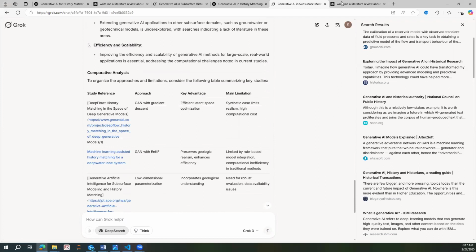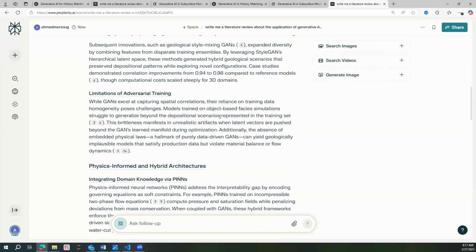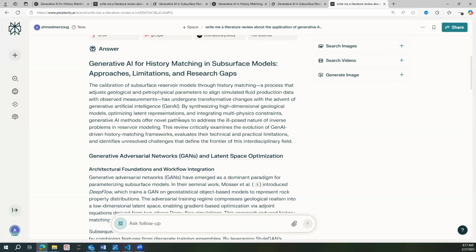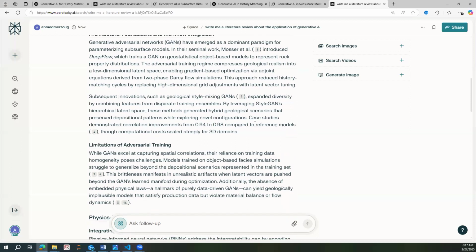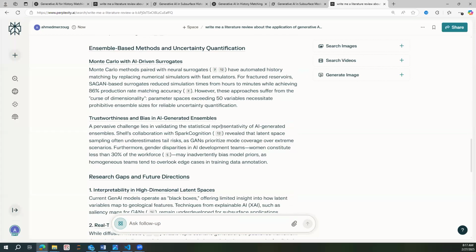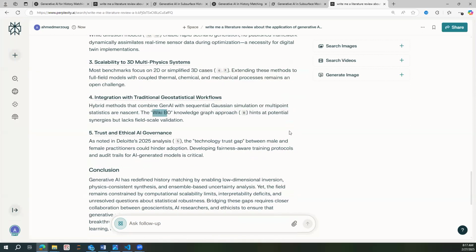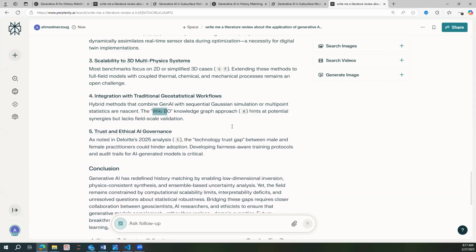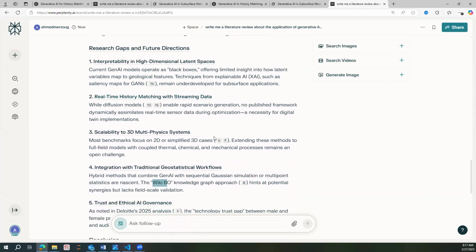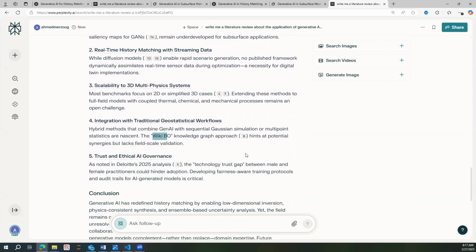And then we have Perplexity. Perplexity is a little bit in the middle. It got some algorithms, but the quality of the results was not as good as deep research. It was a little bit similar to Grok. However, you need to ask a lot of follow-up questions in order to get more details about this. And it did not come up with really good research gaps in this area.